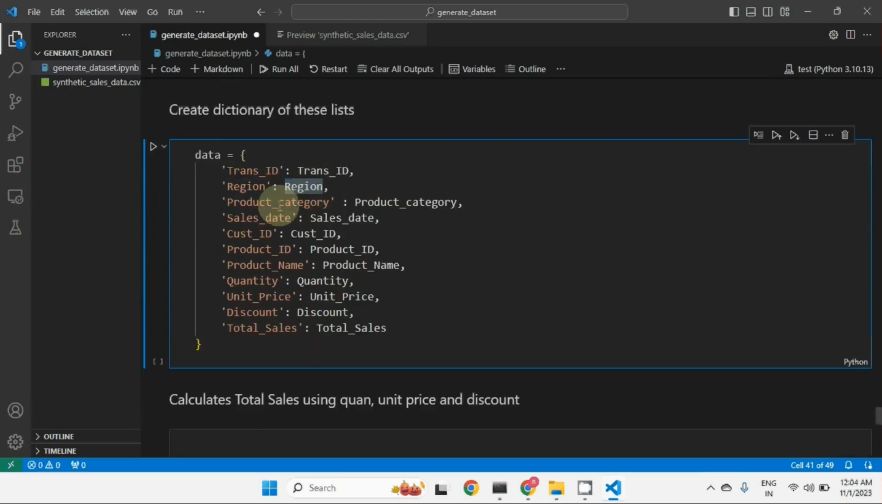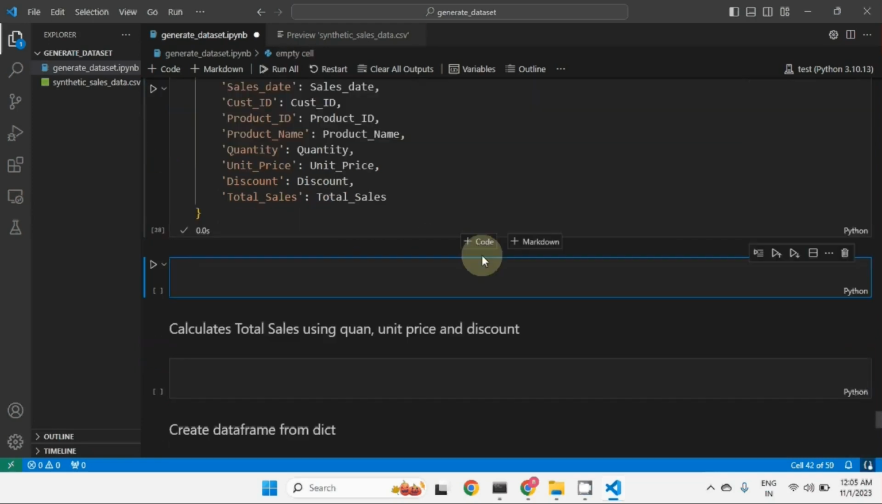Second, region we have assigned here. Product category we have assigned here. Sales date we have assigned here. Customer ID we have generated. Product ID we have generated, assigned to this column name. Product name generated, assigned to this column name. Quantity generated, assigned to quantity. Then unit price, discount, and total sales. For total sales, we have assigned 0, 0, 0 right now. So let me execute this. Now let me print the data.